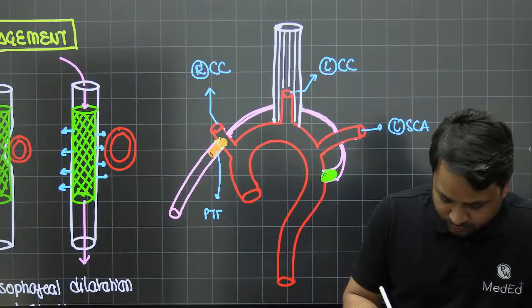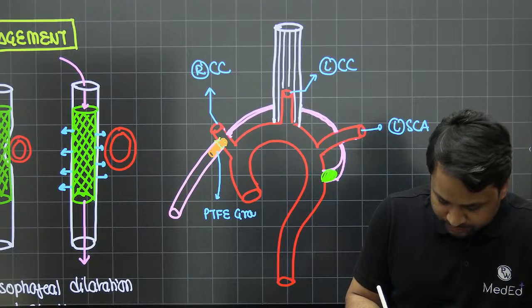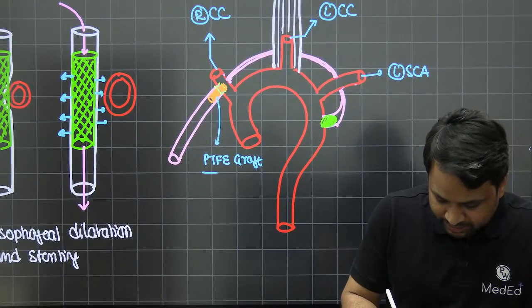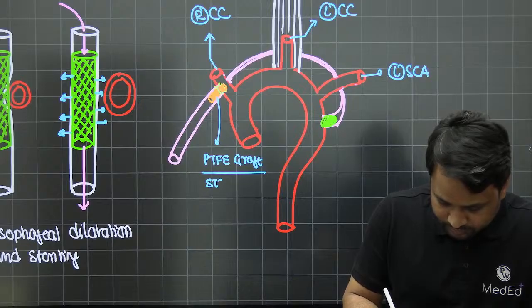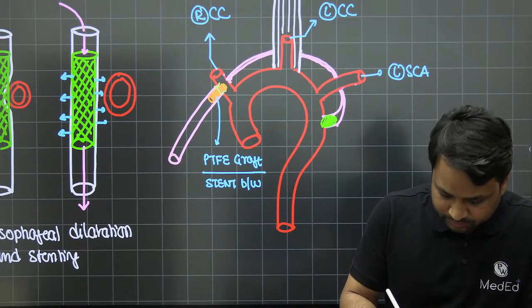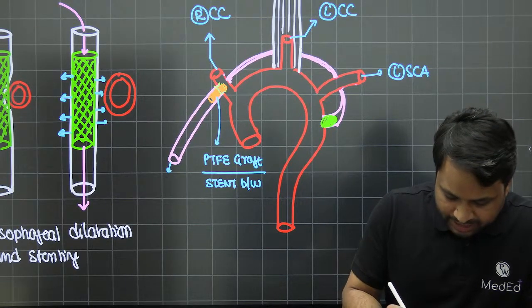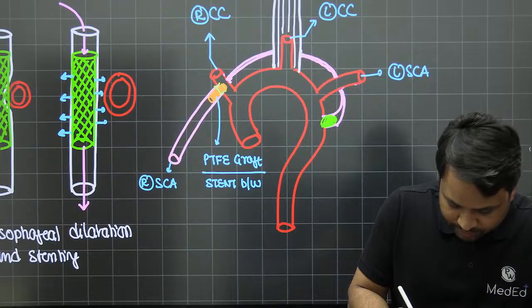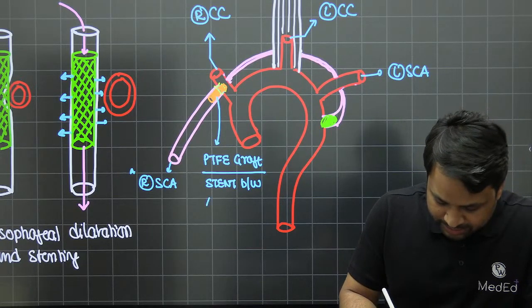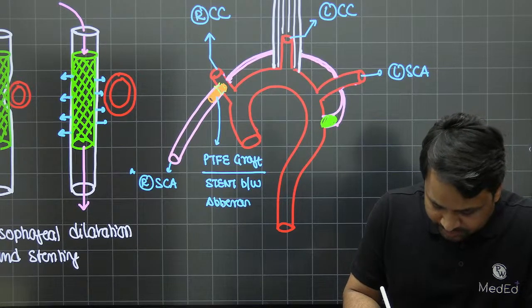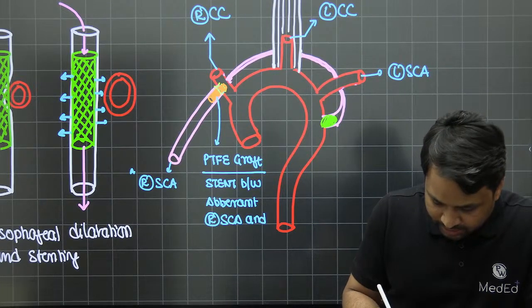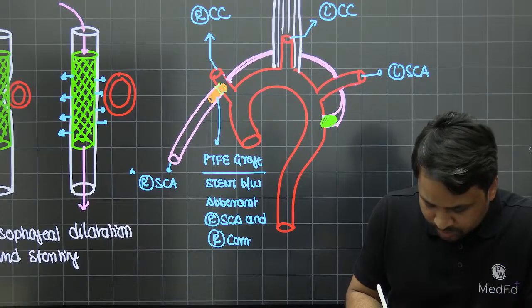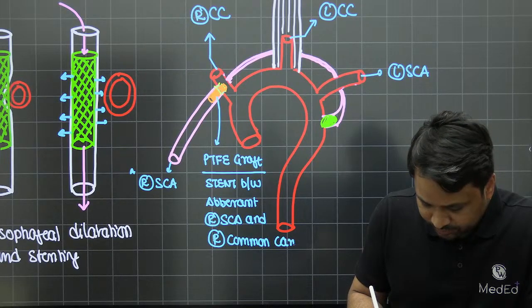Using a polytetrafluoroethylene graft, I have put a stent between the aberrant right subclavian artery. So this is your right subclavian artery, which is aberrant. So between the aberrant right subclavian artery and your right common carotid.